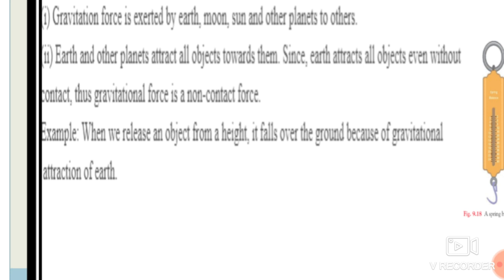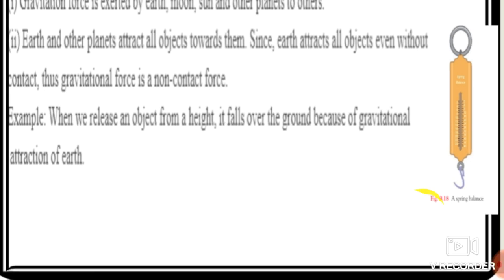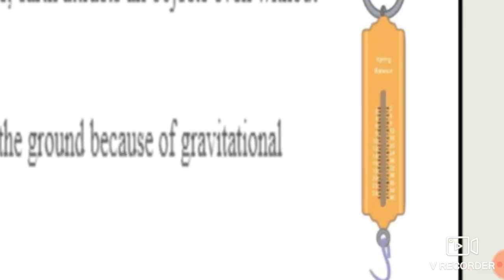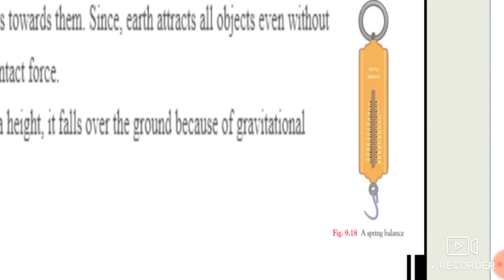Suppose we take the weight of an object, that means we can say that is the force applied there by the earth. See over here students, this is the figure of a spring balance. What is this spring balance and what is its relation to the gravitational force?